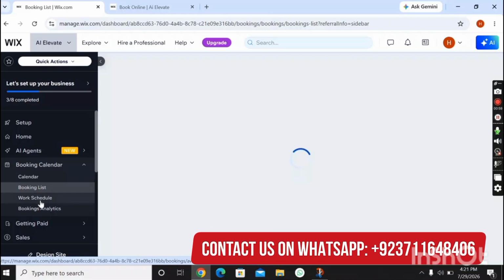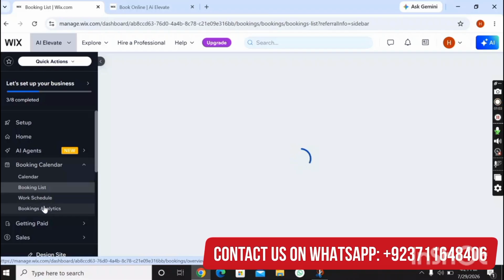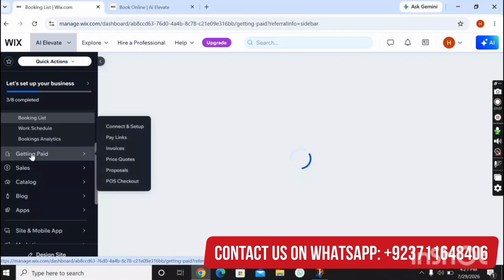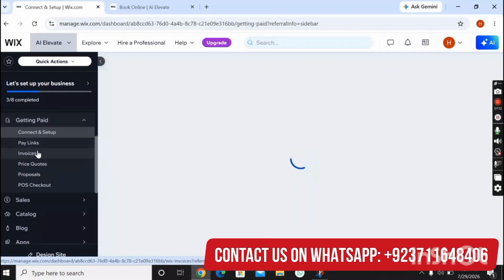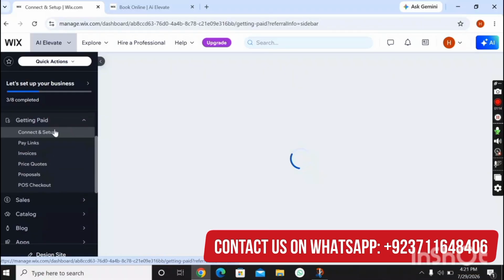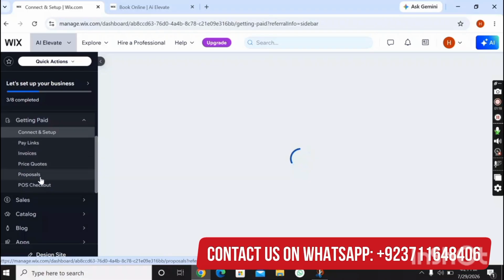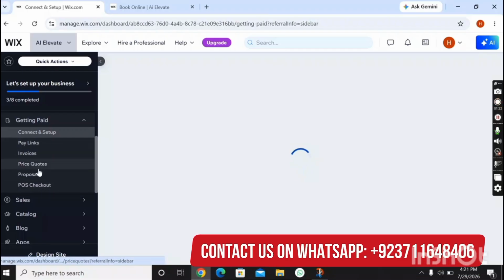From here you can add your work schedule. Here is the booking analytics, and by clicking here you are getting paid. By clicking on getting paid here, you can see connect and set up. Here is pay links, here invoices, price codes, proposal, POS, and checkout. You can manage each and everything from here.